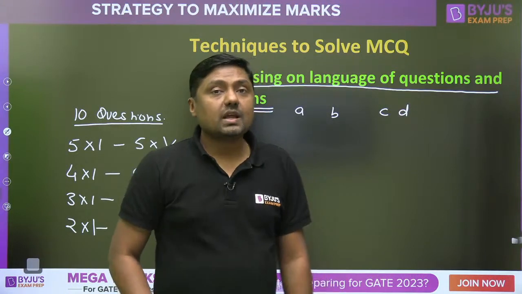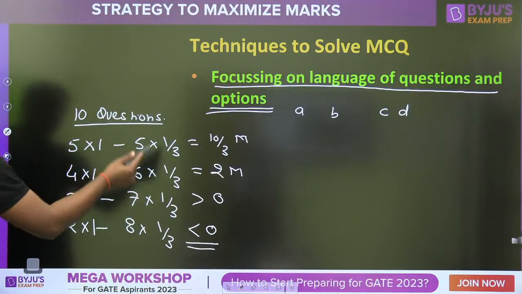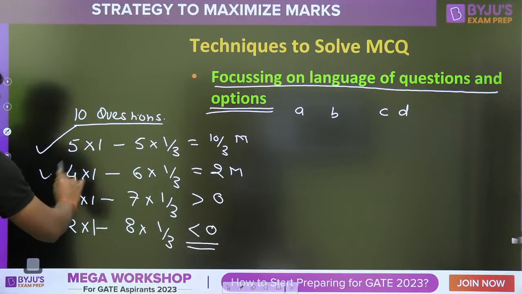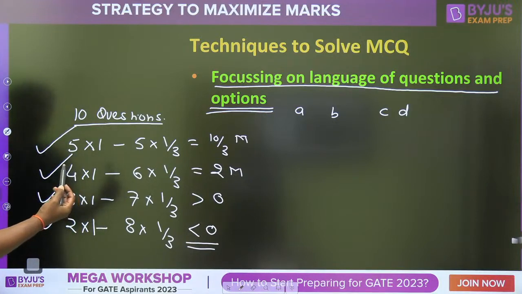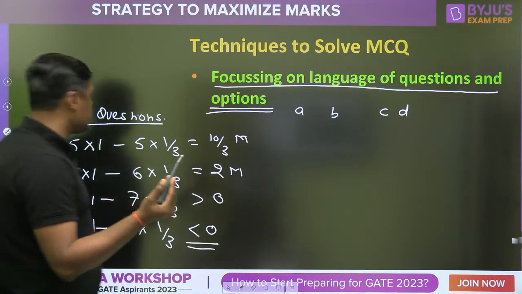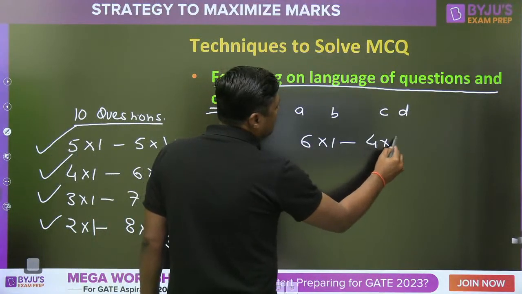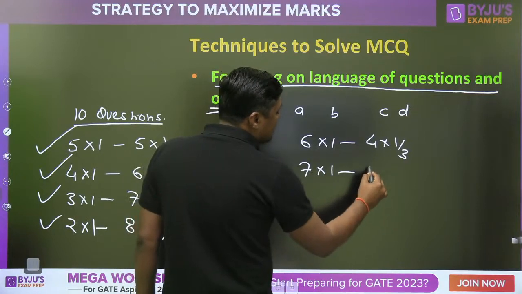If there are 10 questions of this type, then this is the answer, right? This is the first case, the second case, the third case, the fourth case, or there may be a possibility that 6 are correct, 4 wrong, 7 correct, 3 wrong.